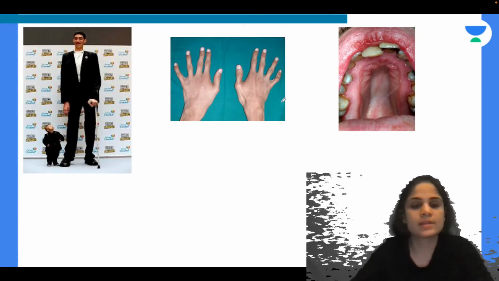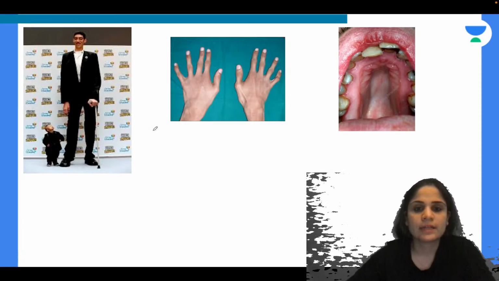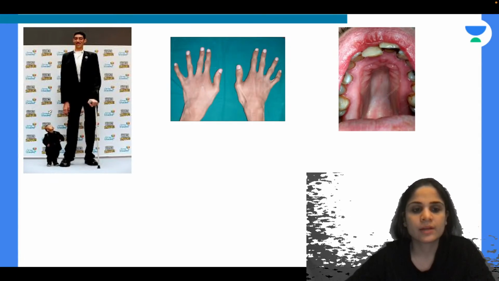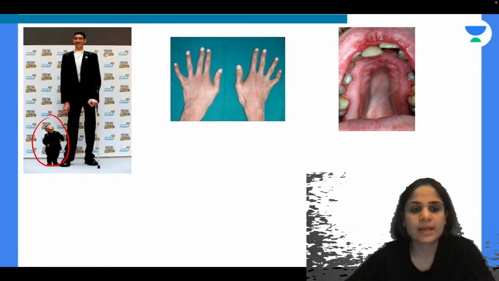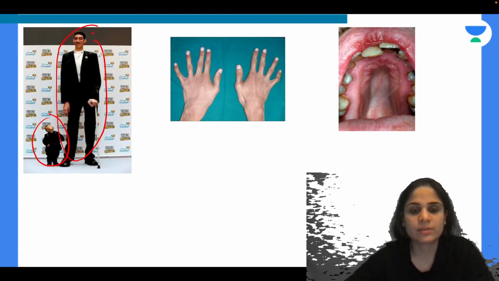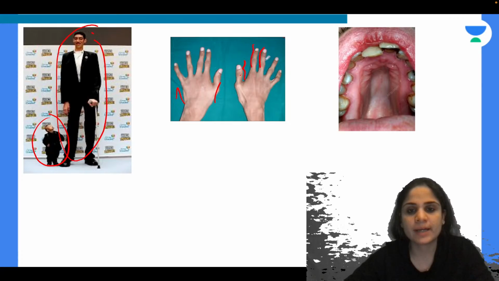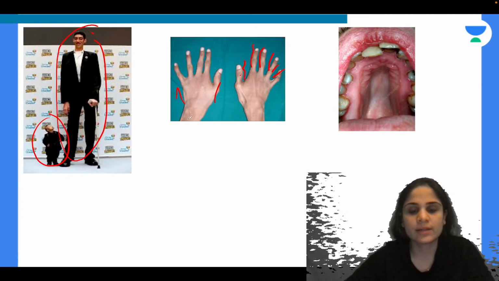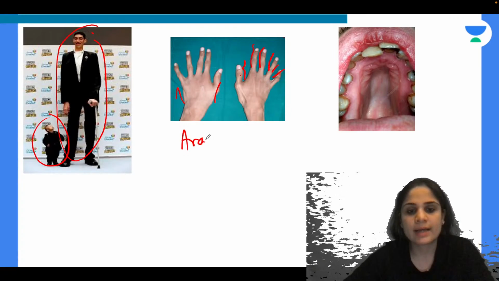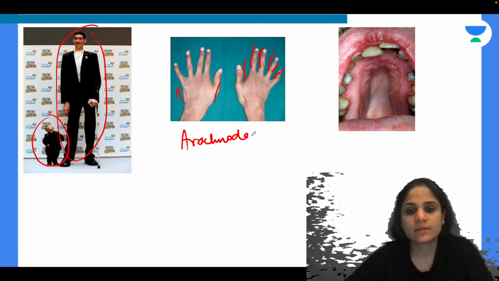Okay, Staphylococcus is saying acromegaly. Anyone else? Okay, absolutely correct. So if you look, this man is extremely short and this man is extremely tall. Now let's have a look at the fingers. So the fingers are spider-like, thin spider-like. Okay, so this is nothing but arachnodactyly.